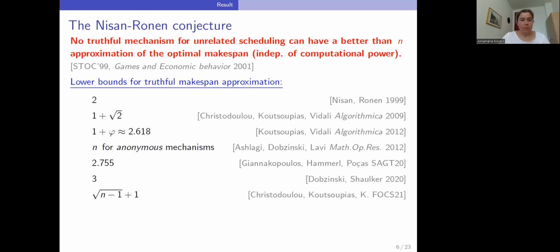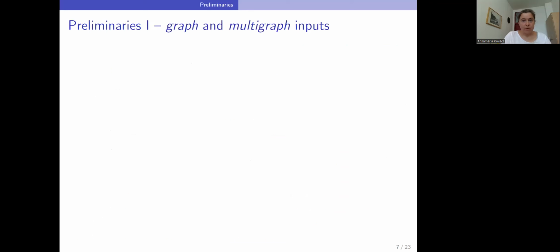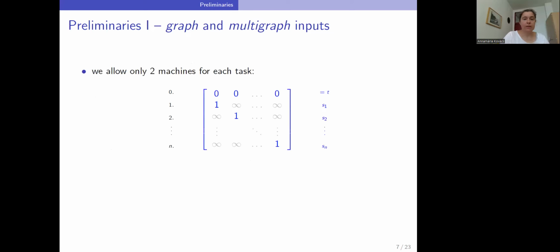Here you can see the lower bound results for this problem over the last 20 years. The tightest results are a proof of the conjecture for the special class of anonymous mechanisms. And for general, so arbitrary truthful mechanisms, we had a lower bound of about square root of n about 2 years ago. And the current result is a proof of the conjecture, that is, a lower bound of n for the general problem. Now, before I come to the proof of the lower bound, let me start with some preliminaries.